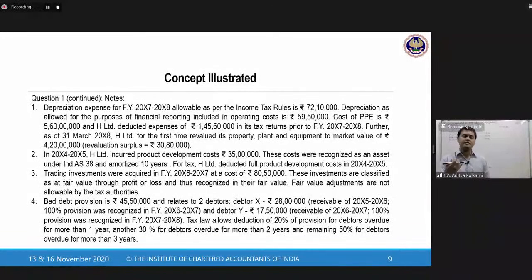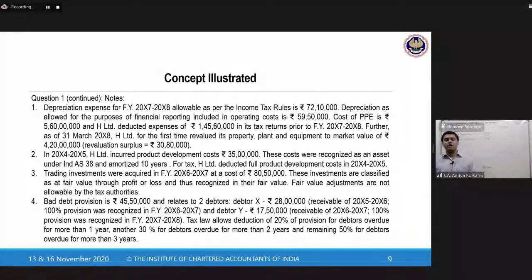So last year itself, I had recognized complete provision. And debtor Y, 17 lakh 50,000. 28 lakhs plus 17 lakh 50 gives you 45 lakhs 50,000. Receivable of X6, X7, 100% provision was recognized in X7, X8.